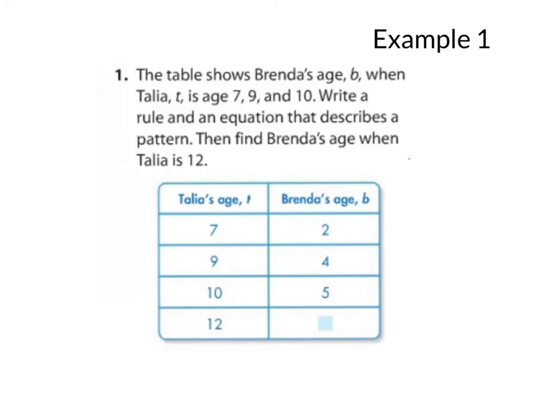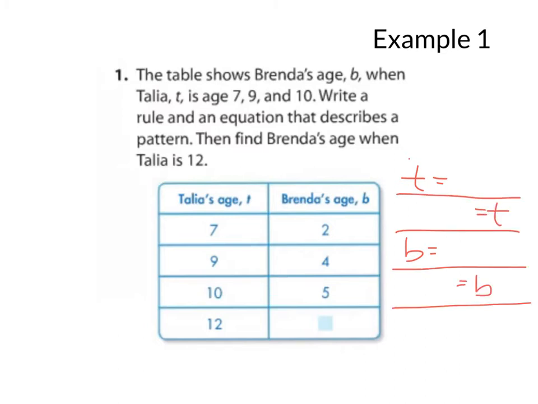Alright, there's different ways we could write this. We could start with T equals, or we could start with B equals. And they're going to look slightly different, but they're going to mean the same thing. So let's start with T equals first. With this T equals, we have something that's going to equal T, so we're going to start with B, and something's going to happen to B to get to T. So what is happening to 2 to get to 7? It could be multiply by 3.5, or it could be add 5.